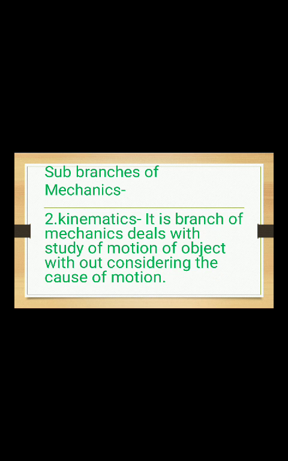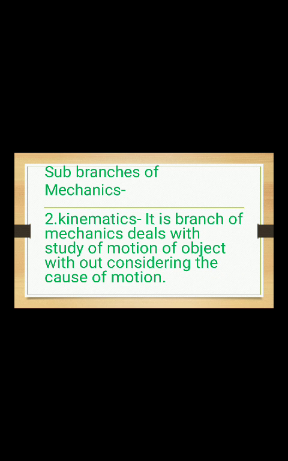The second branch of mechanics is kinematics. It is a branch of mechanics that deals with the study of motion of objects without considering the cause of motion. So what do we mean by without considering the cause of motion? For example, consider a car. The car is moving on a road. Here in kinematics, we are going to study the velocity of the car, displacement of the car, acceleration of the car, and the time of the car. These four variables we are going to describe in kinematics.